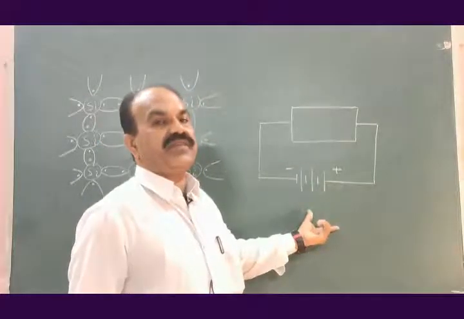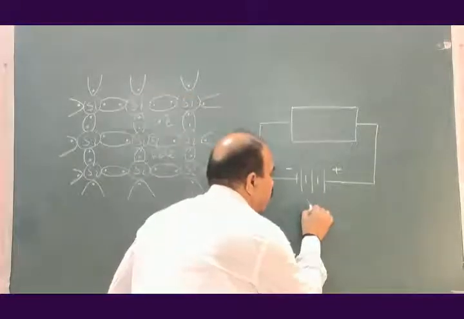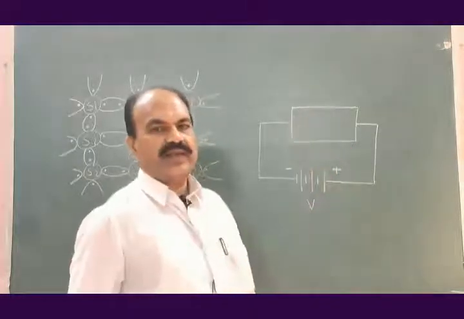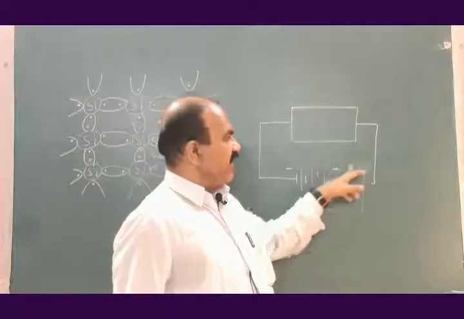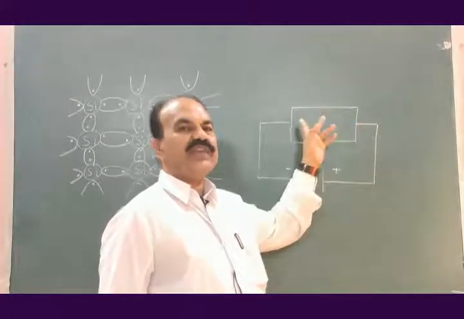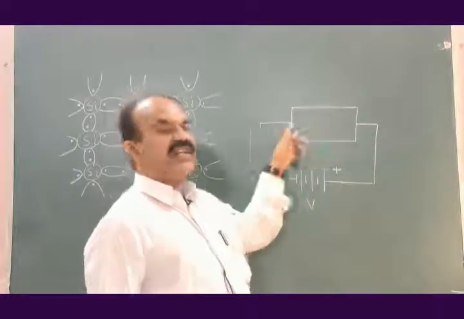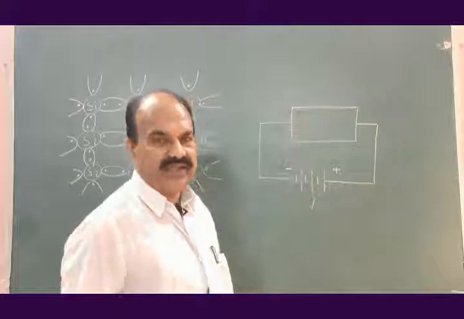This is a battery, maybe a voltage V. The positive terminal of the battery is connected to the left end of the semiconductor. The negative terminal of the battery is connected to the right end of the semiconductor.